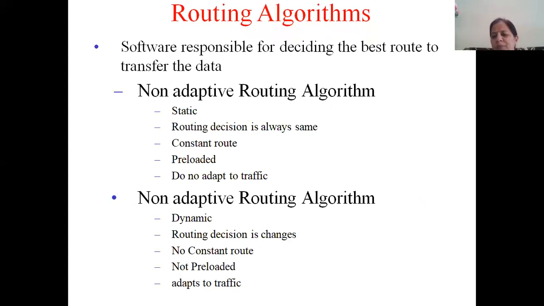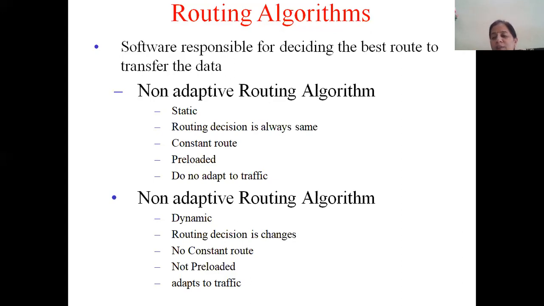They are always fixed. It's like, suppose you have a bicycle or a bike at home and you wish to come to college. Now there are different routes via which you can come. But if you are making use of the same route every day, even if it's a long route, you decide to come by that route only. You never change your route to come to college. Then the route that you have decided is fixed. It's not going to change. Such a routing algorithm which doesn't change its routing decisions is called non-adaptive, meaning it doesn't adapt, it doesn't change. It is a static routing algorithm. The routing decision is always the same every day.